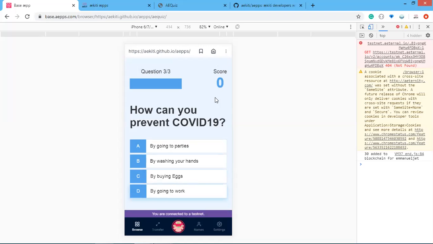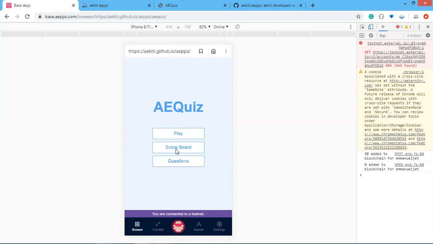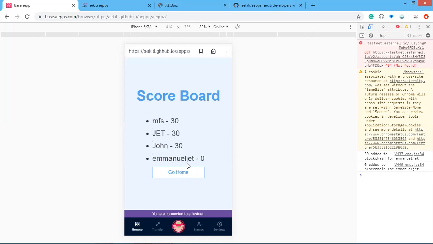Yeah, we notice our score here didn't increase. Now we have score zero. So let me input project again. Save this. Okay. Now we have the zero updated on the blockchain for manager. So let's check through the scoreboard. Now we have the manager zero. Cool, right? Yeah. So that's about the quiz.